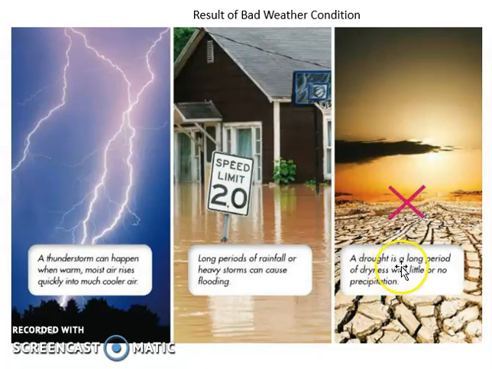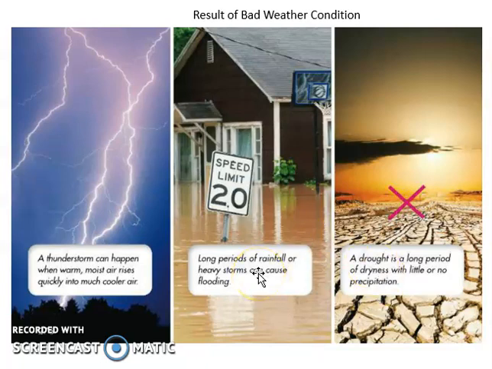So mostly in countries near the equator, like the tropical countries. Some tropical countries have a drought season, so they need to wait until the rain falls. Okay, so again, bad weather conditions could be a thunderstorm, flooding, or drought.